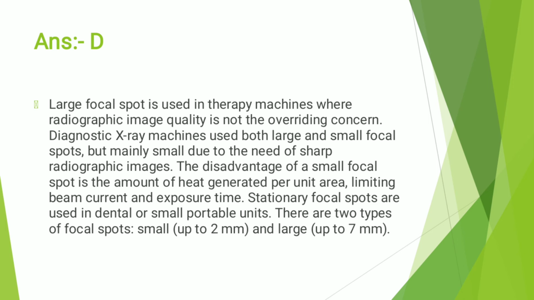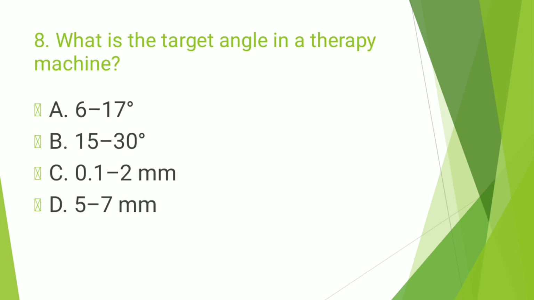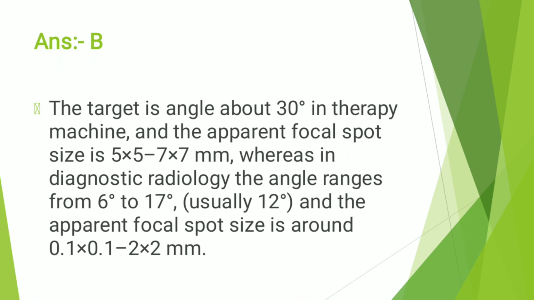The next question is, what is the target angle in the therapy machine? And the correct answer is option B, 15 to 30 degrees. The target angle is about 30 degrees in therapy machine and the apparent focal spot size is 5 by 5 to 7 by 7 mm, whereas in diagnostic radiology the angle ranges from 6 degrees to 17 degrees, usually 12 degrees, and the apparent focal spot size is around 0.1 by 0.1 to 2 by 2 mm.